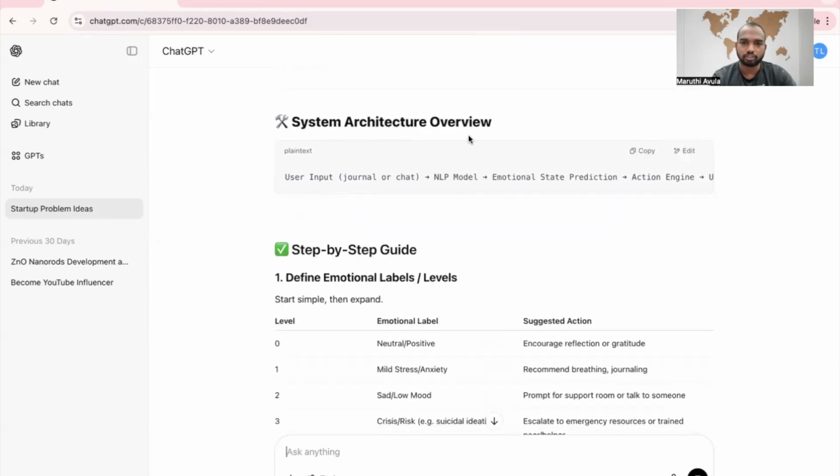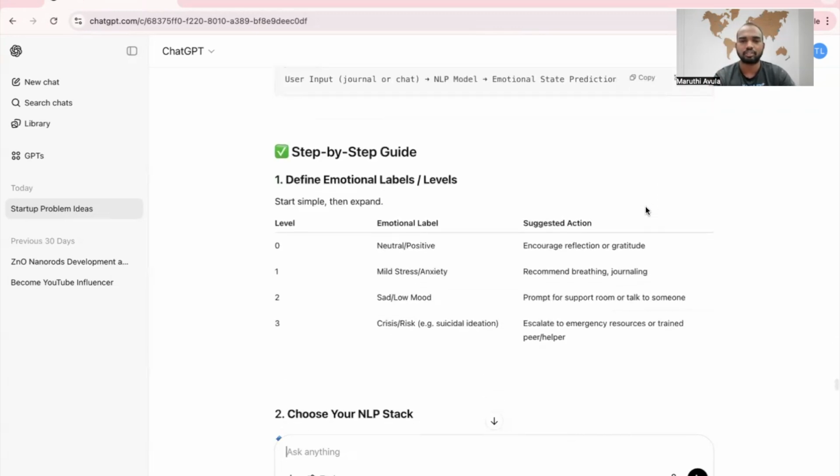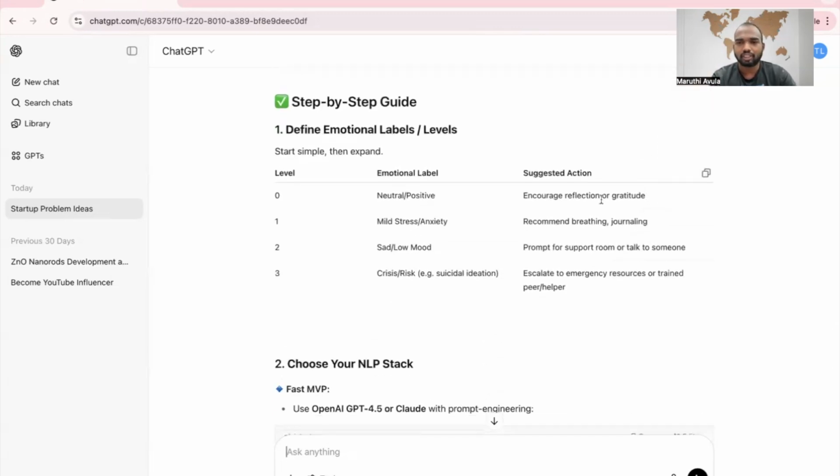System architecture overview: user input, NLP model, emotional state prediction, action. So, this is the algorithm step by step. As people text their messages, our model will read those wordings and it will predict and it will react. It will suggest. Let's see what kind of suggested actions.